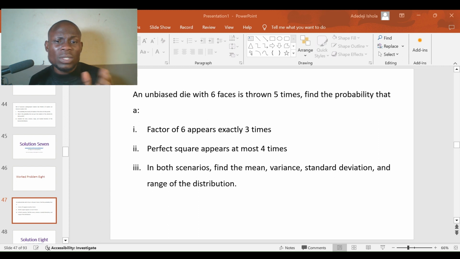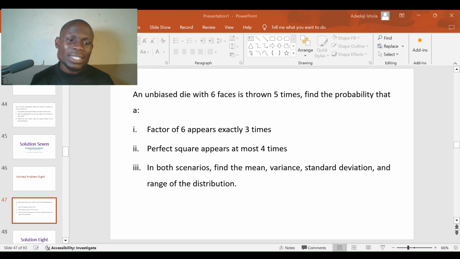In an unbiased die with six faces, it is thrown five times. Find the probability that a factor of six appears three times. Now we're talking about the probability of success here. You have to identify the factors of six first, how many of them you can have. That's what you use to find the probability of success and of failure. The second question is perfect squares. And the last one, they ask to find the mean, variance, standard deviation, and range of the distribution.